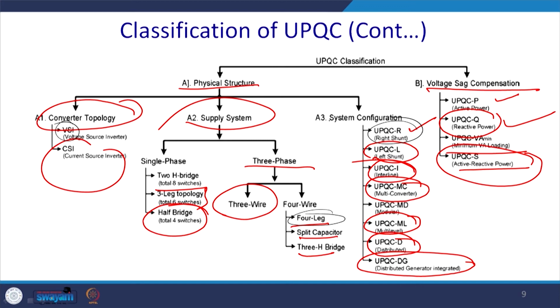Otherwise, you may have a multilevel inverter, which is also a preferred mode, and nowadays a generating unit may be incorporated with the power quality. So that can also be part of the system, and generally this is the preferred UPQC, with active and reactive power compensation both integrated into a single solution.